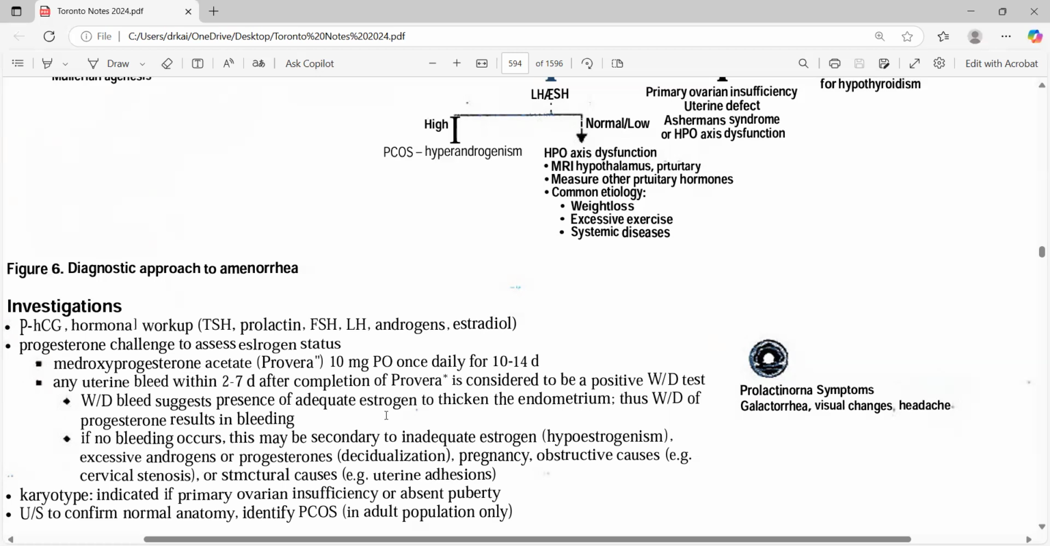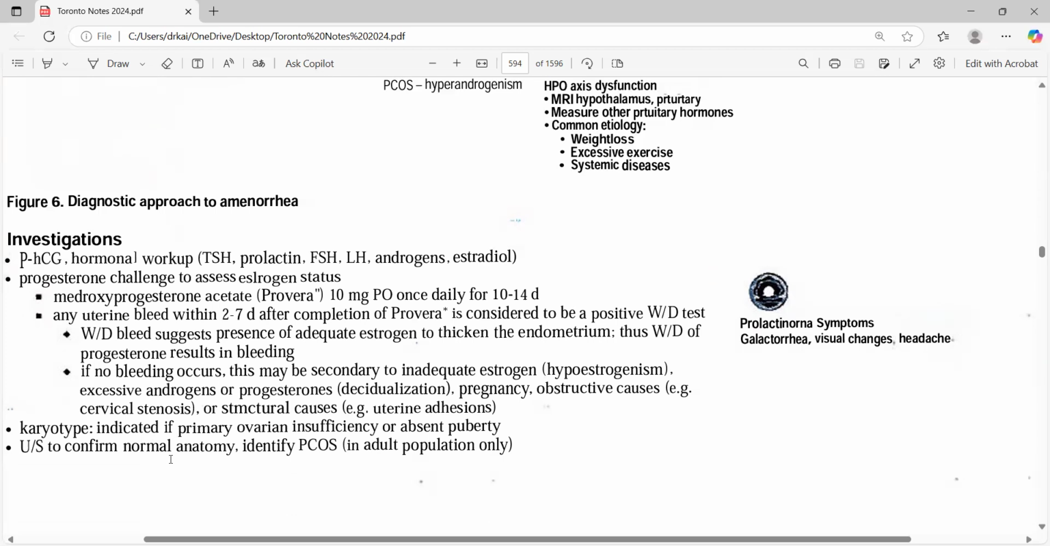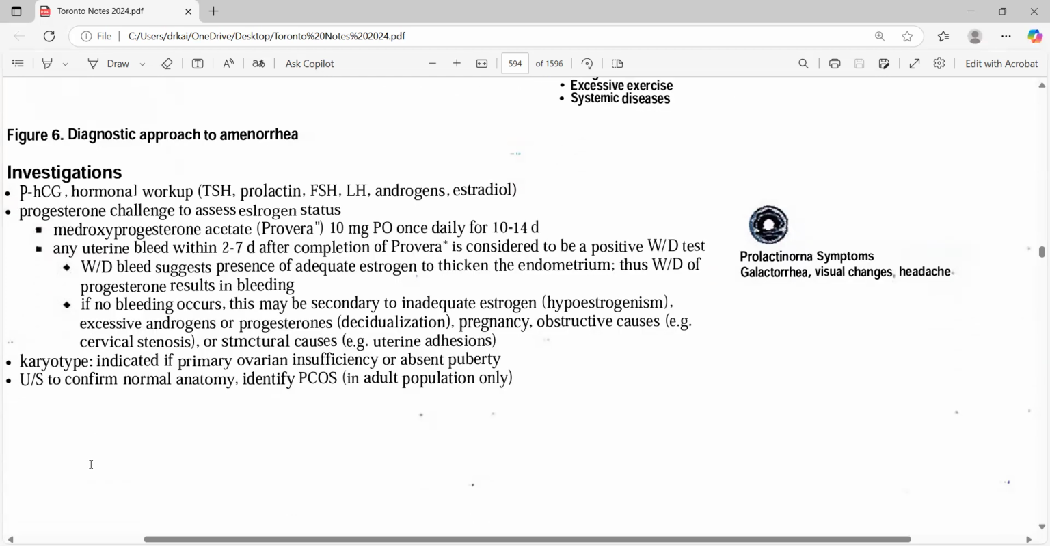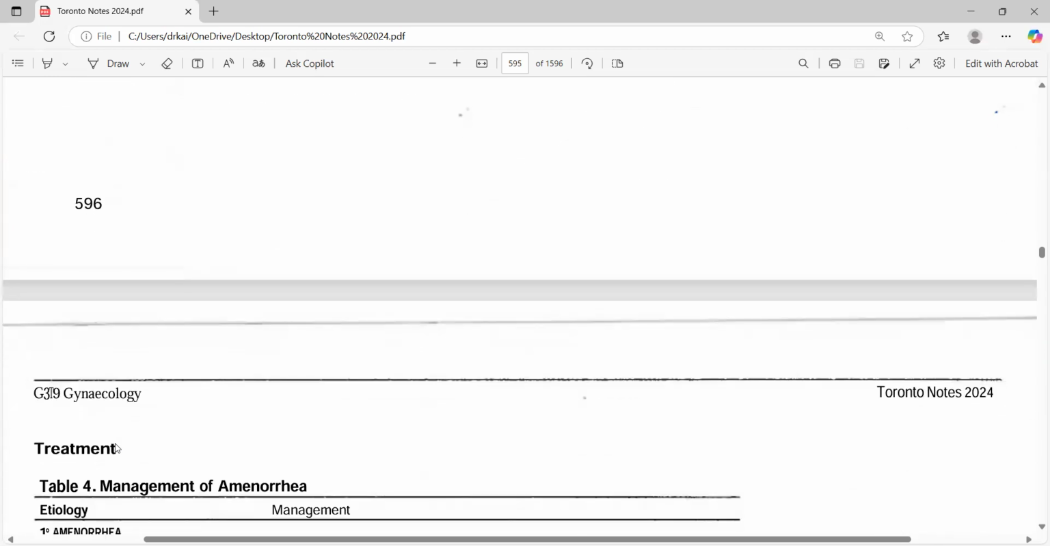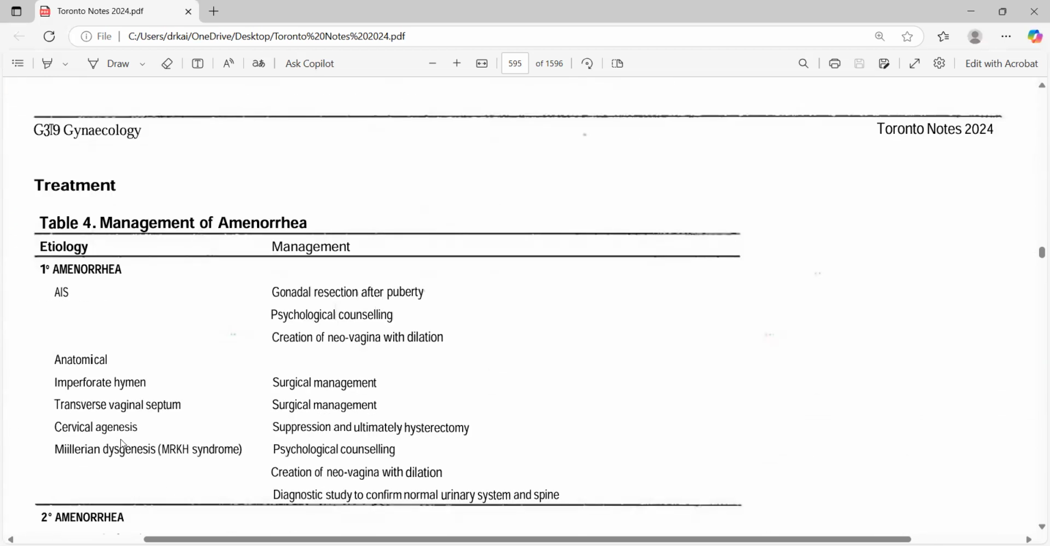So in those cases, you have to introduce those hormones. Then karyotyping for checking primary ovarian insufficiency, and ultrasound to confirm PCOS. Now, when we are talking about androgen insensitivity syndrome, in that one you have to go for gonadal resection after puberty, and psychological counseling.